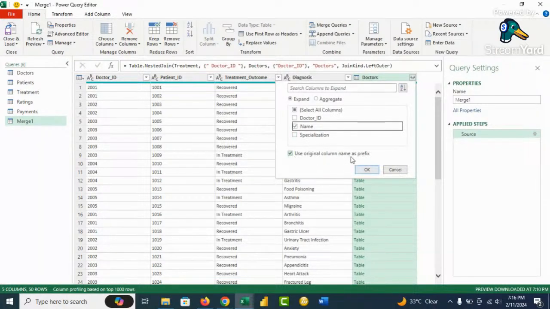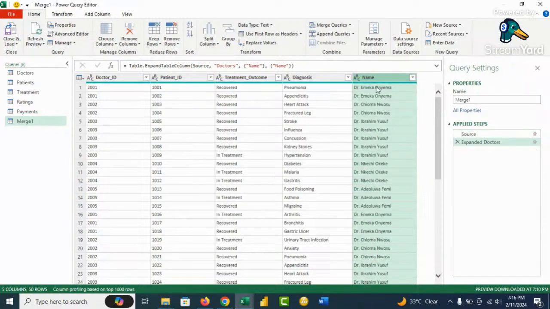Use original column name as prefix. We don't need that, so remove it and then say OK. You can see that it automatically adds the name of the doctors to this table. We can now trace the doctors to each of these patients. So good. The next one we want to add is to link this particular table with the patient's table. So we go to merge again.